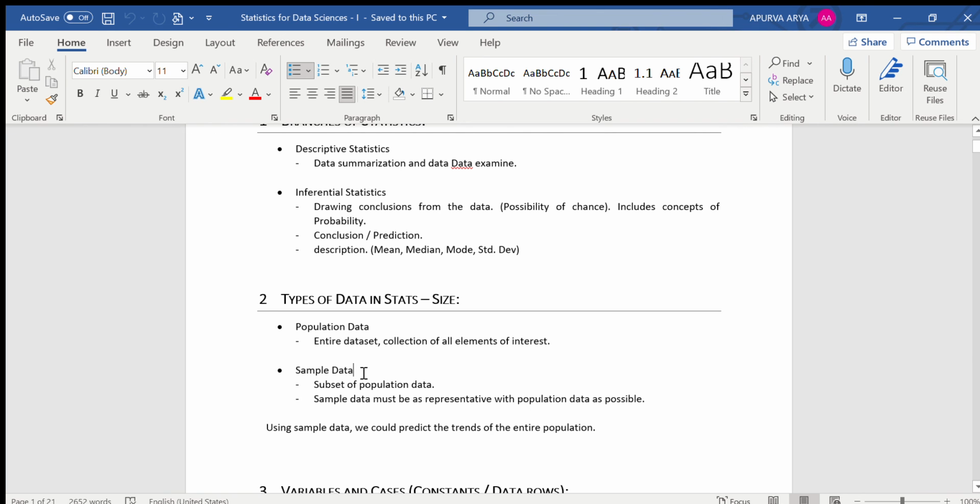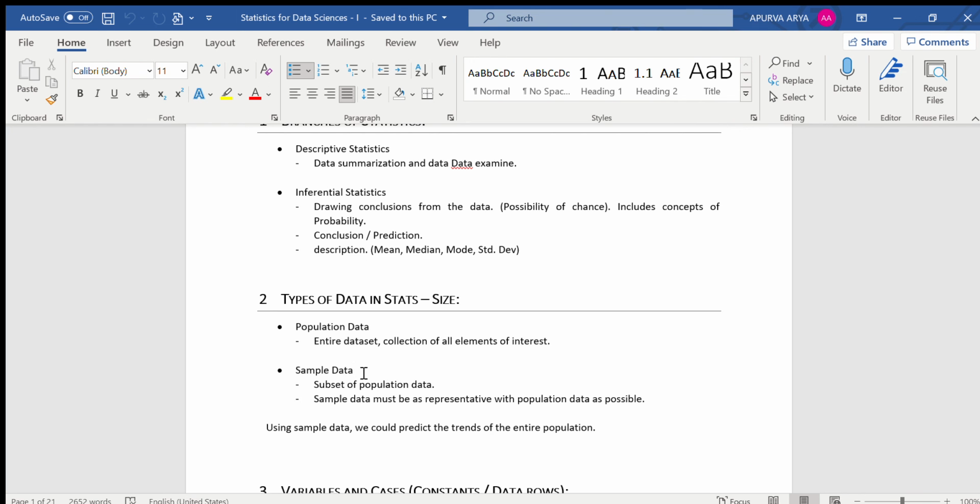If we are given a problem statement and we are trying to collect data from the data sources, then all those data sources from which we are collecting data are known as sample data, in very simple terms.